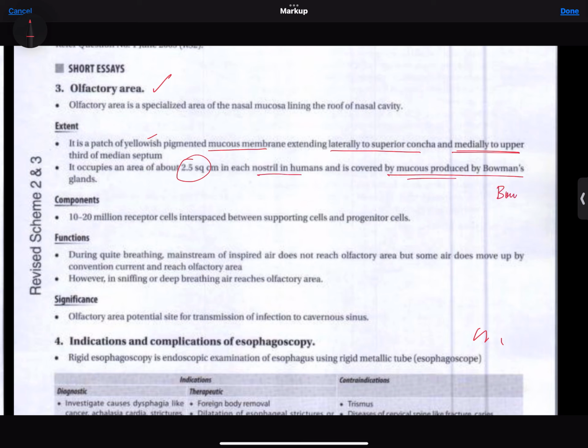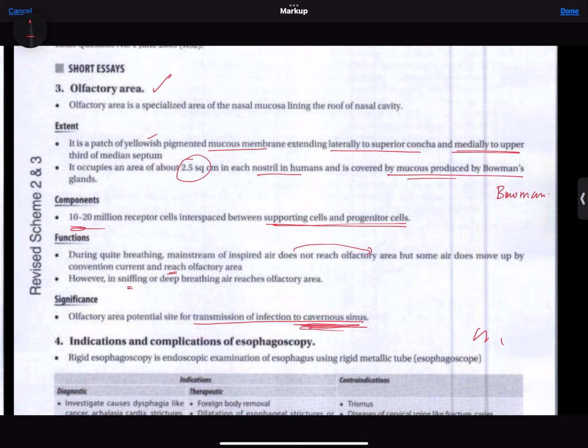Components: 10-20 million receptor cells interspaced between supporting cells and progenitor cells. Functions. During quiet breathing, mainstream of inspired air does not reach olfactory area, but some air does move up by convection current and reach olfactory area. However, in sniffing or deep breathing, air reaches olfactory area. Significance. Olfactory area is a potential site for transmission of infection to cavernous sinus.